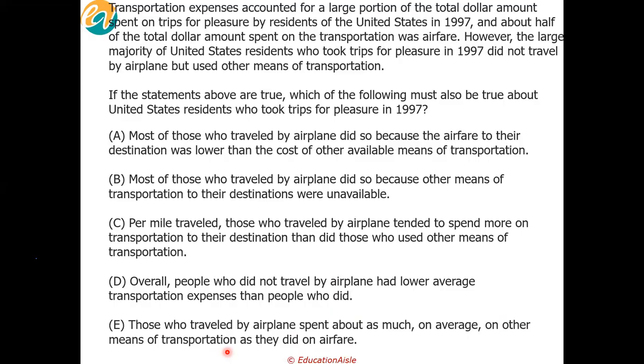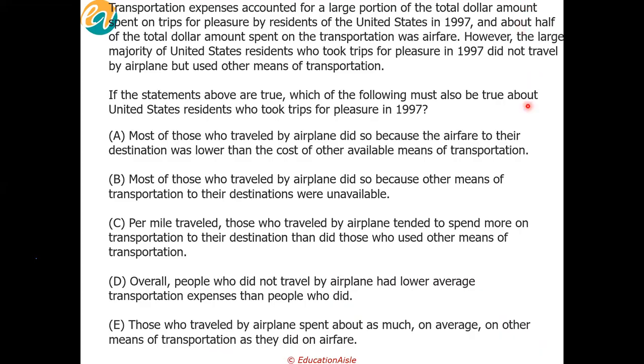Right. So what was the split between these two? My expenses on airfare versus my expenses on, let's say, train transportation from Calcutta to Kharagpur. That kind of a split is not provided at all in the argument.